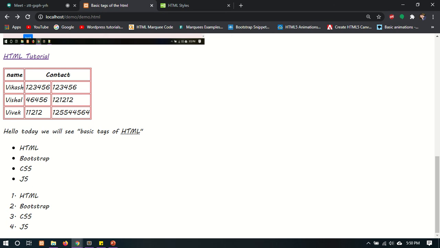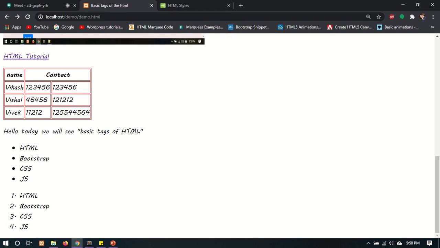There is one more type of list, the DL, means description list. If you have to describe each and every list item, then you can use the DL tag. In the DL tag there are two tags, DT and DD.